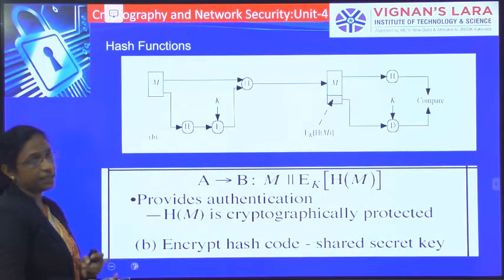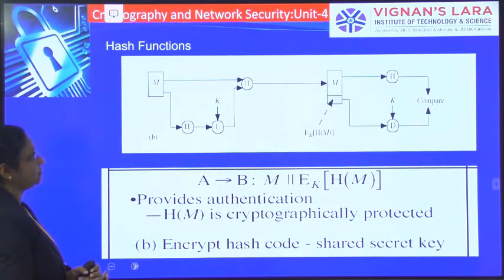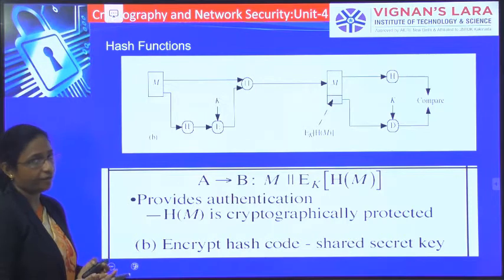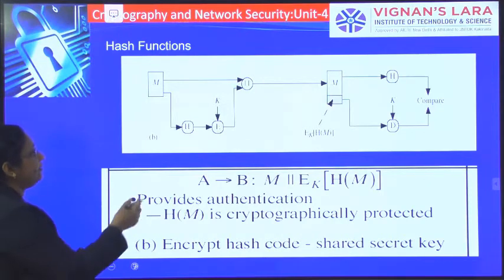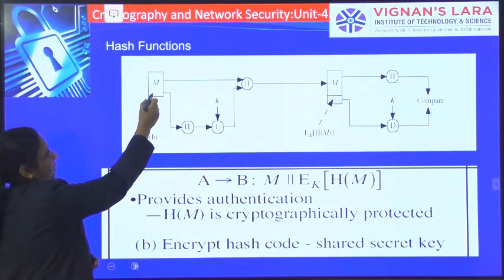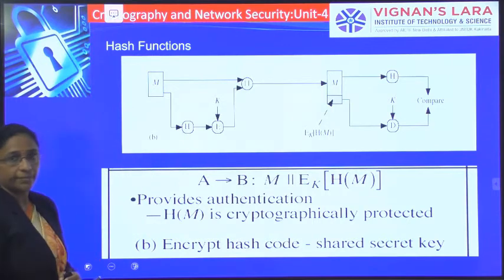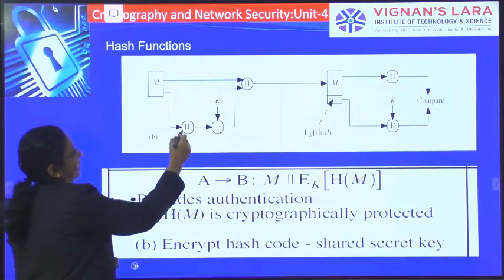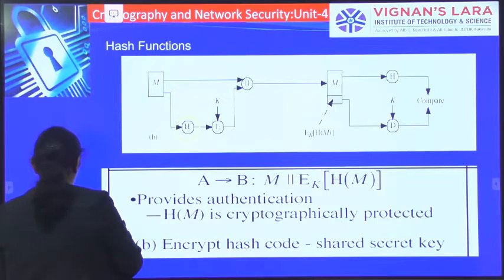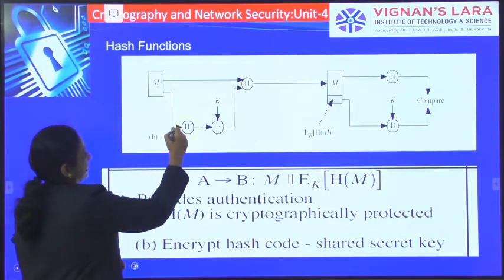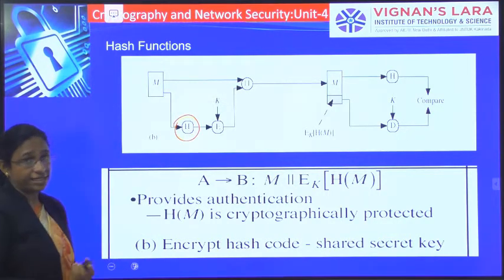So this is the authentication process, or we can say integrity process. For example, suppose this is your message M. On the message M, you will be applying a hash function.